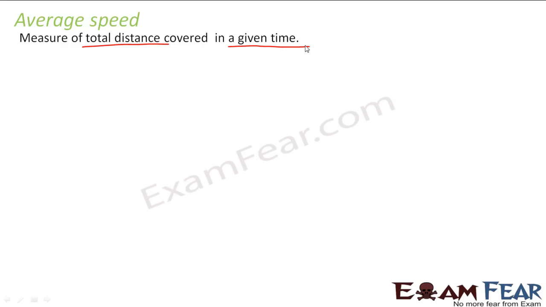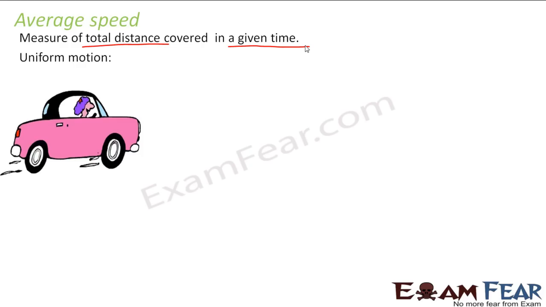an example. Now we will take two examples, one example of uniform motion, another example of non-uniform motion, because when I consider the example of non-uniform motion, that is where you will understand the difference between average speed and speed at its best. So let us first take the simpler one, that is the example of uniform motion.